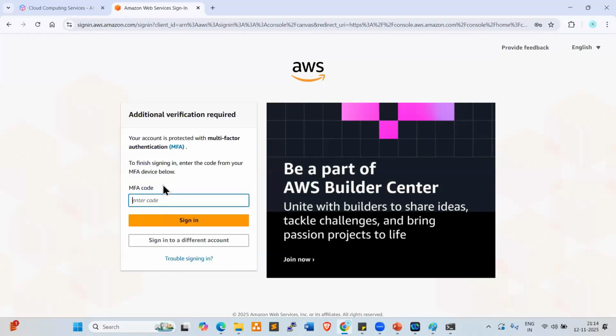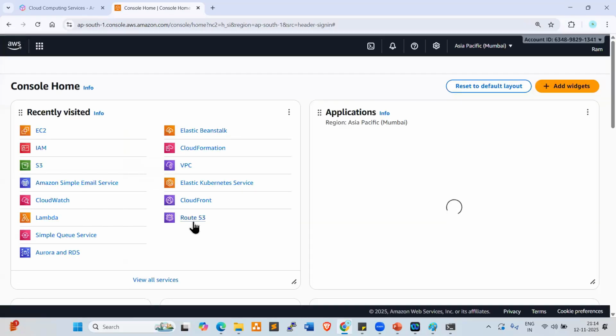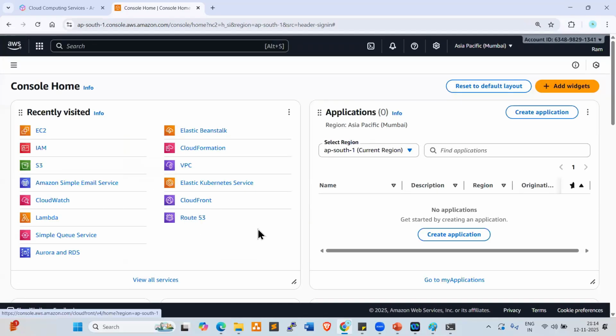So first time, no need to give any MFA code. Later, after 1 week, you can enable the MFA. How to enable the MFA, multi-factor authentication? I'll show you that. Here we need to give the MFA code. In your mobile, you need to download the Google Authenticator. In Google Authenticator, you'll get the code, right? That you need to enter.